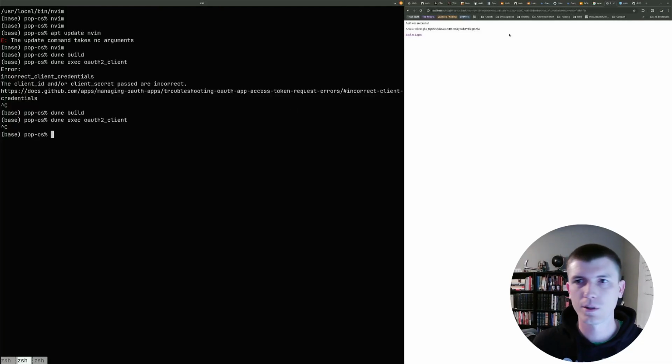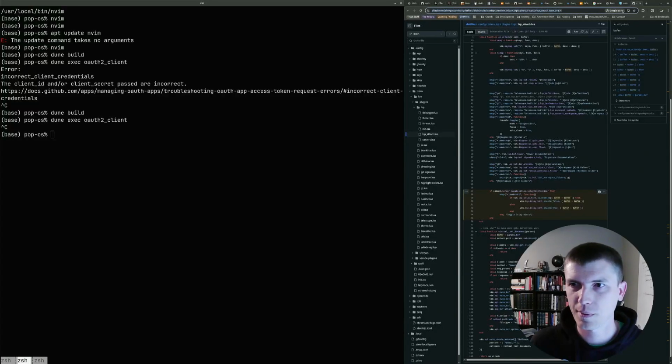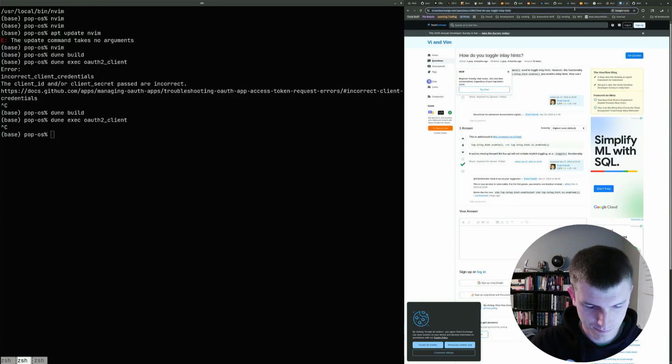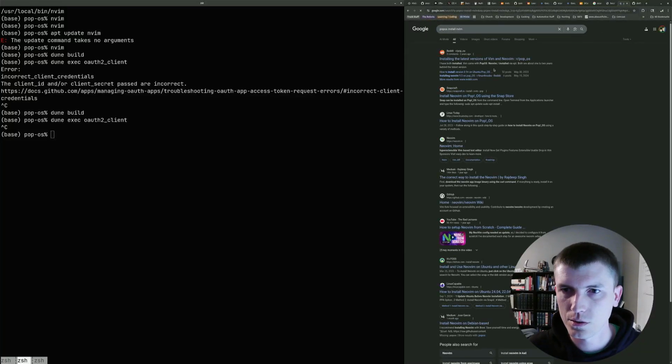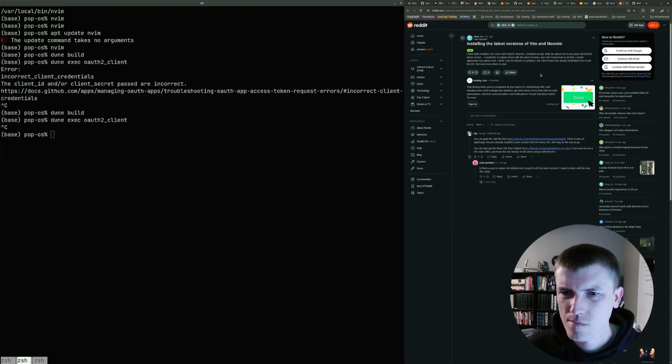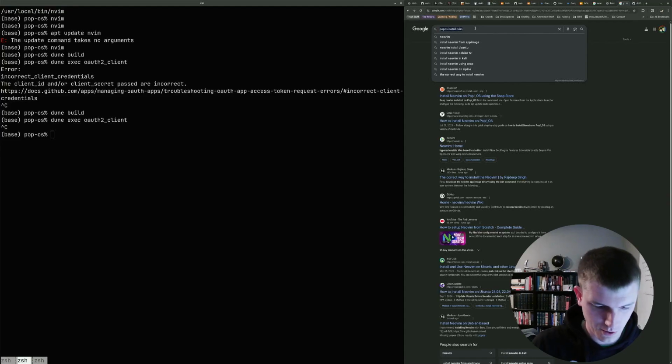So now I've got to remember the package manager, right? Pop OS. How did I install NVim? I think I just used sudo apt install or whatever. What did I do? Oh, what's the package manager on Pop OS? I should know this.